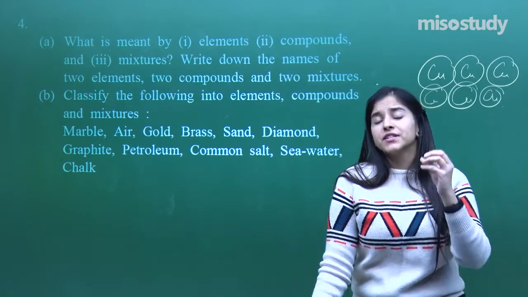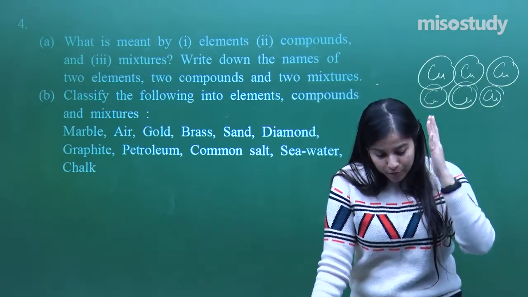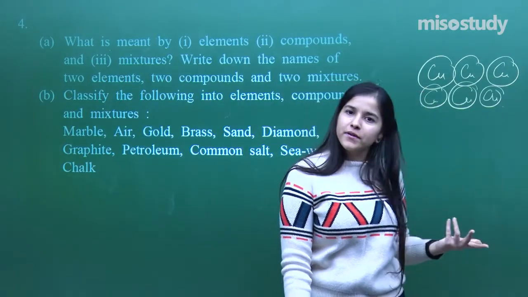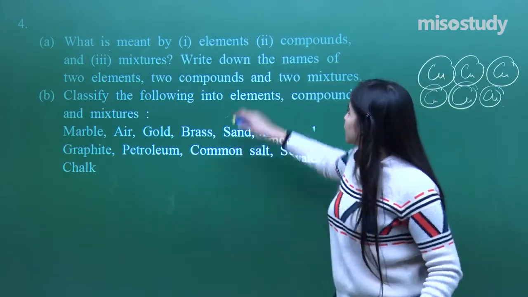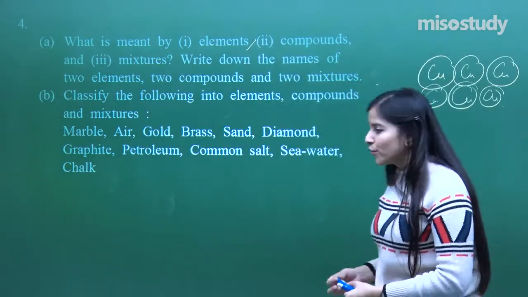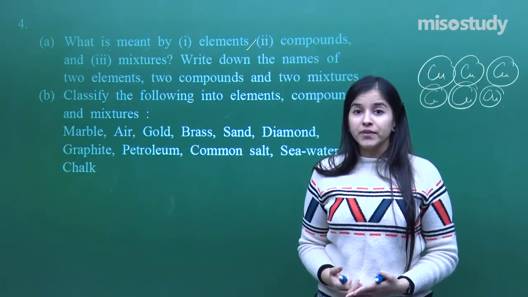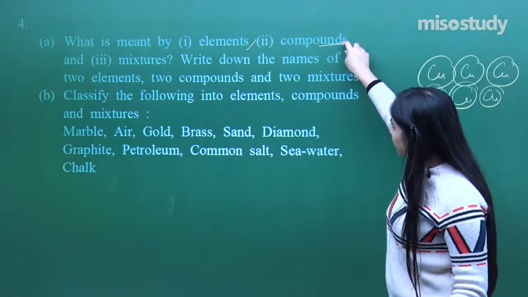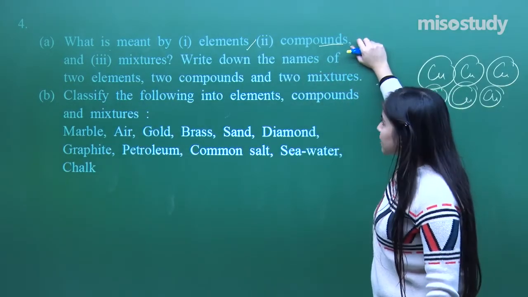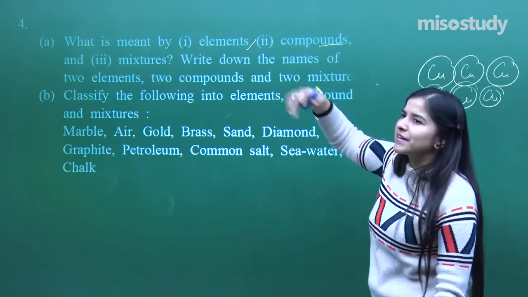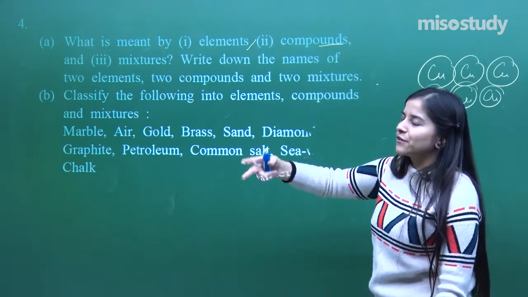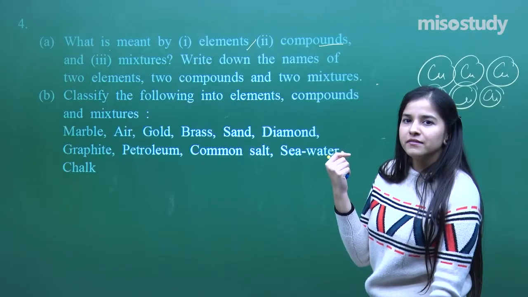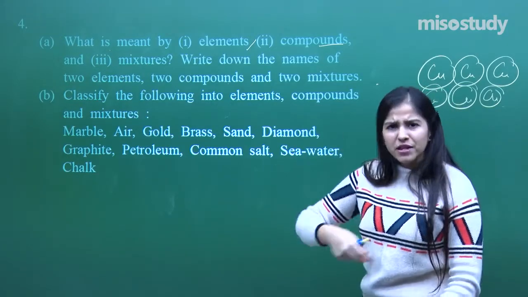So that is what an element is: whenever I try to break it down into smaller pieces, it will again come out to be none other than copper, if we are concerned with copper. Okay, so that is an element. Compounds: whenever a few elements combine in a fixed ratio, I get a stable compound. If I talk about a mixture, a mixture can be random. It can be homogeneous, it can be heterogeneous. If I get a handful of soil from the garden, it is also a mixture. I just randomly mix anything together.